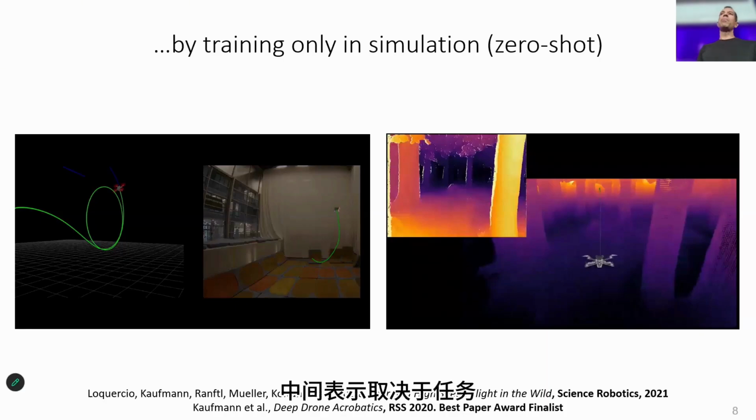The intermediate representation depends on the task that you want to solve. For acrobatic maneuvers, it was optical flow vectors. For navigation in the wild, it was depth maps. So this means that depending on the task you want to solve, there exists an optimal intermediate representation.